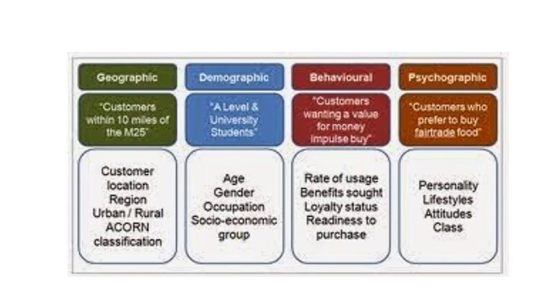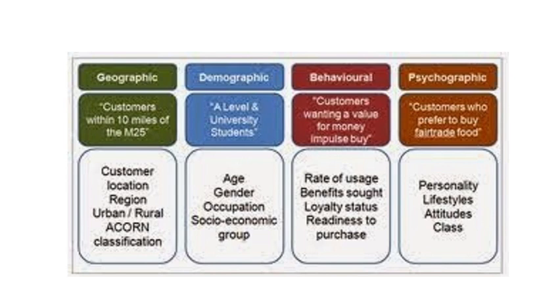So here we have given a complete summary. Geographic: customers within 10 miles of M25. Then customer location, region, urban, rural classification is done. Then in demographic you get age, gender, occupation, marital status and socio-economic group.